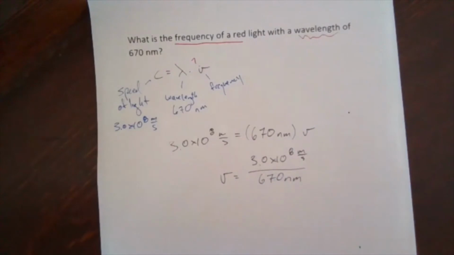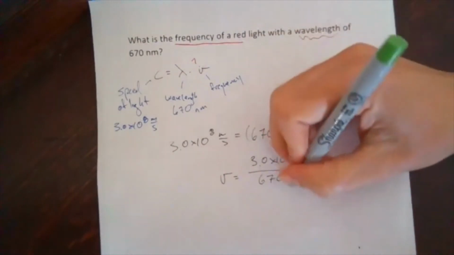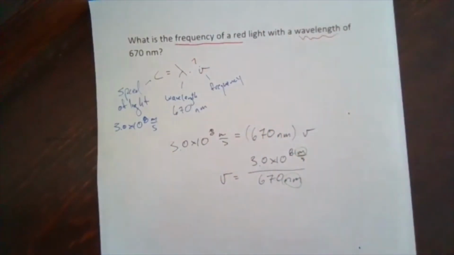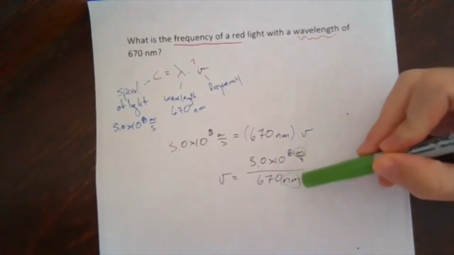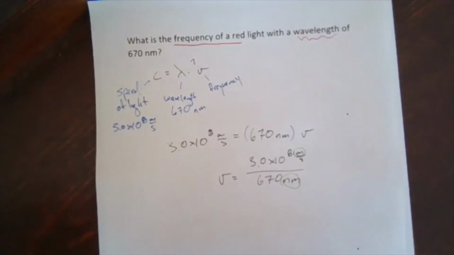And if I look at how this is written, I can see I'm going to have an issue. I have nanometers and meters. Those are different distance units and are not going to cancel out. So this is a frequent issue that comes up. Speed of light is always going to be in meters per second. Wavelengths are given in whatever units are most useful for that distance. So visible light is really short, so nanometers are the most useful unit.